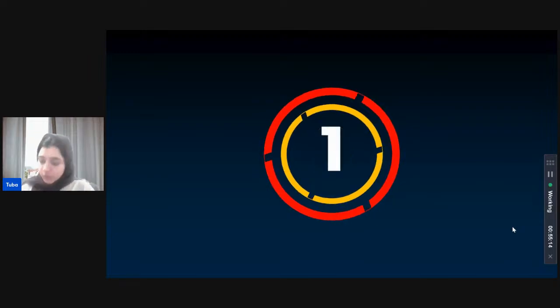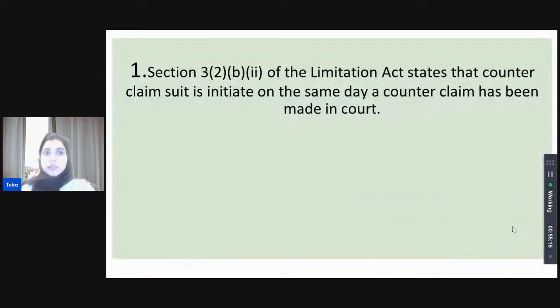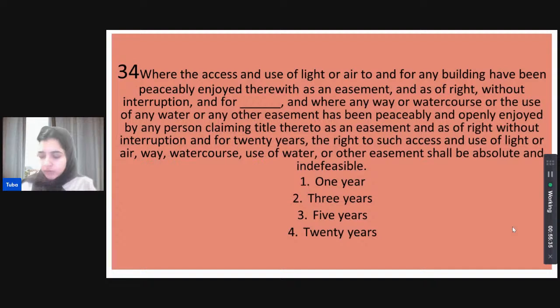So, for counterclaims, the correct answer is on the same day as the counterclaim has been made in the court. Yes, 1 is correct. That's correct, UV. I believe my connection was buffering a bit, so I missed your answers. All of you are correct. It is 1, on the same day as the counterclaim has been made in the court.